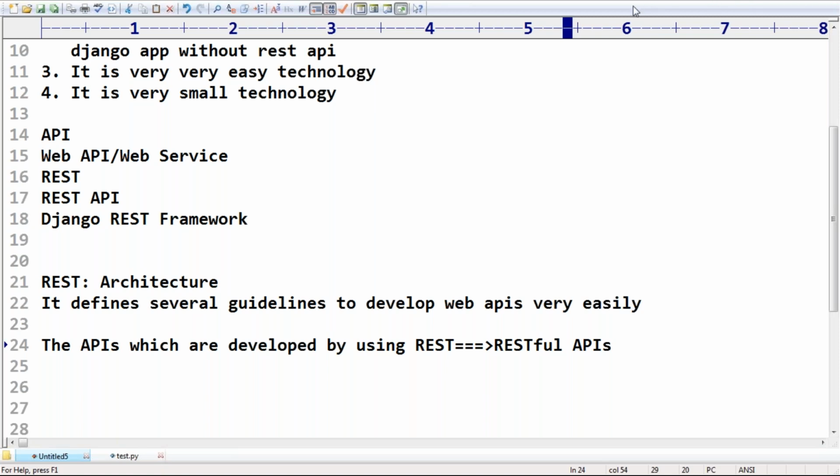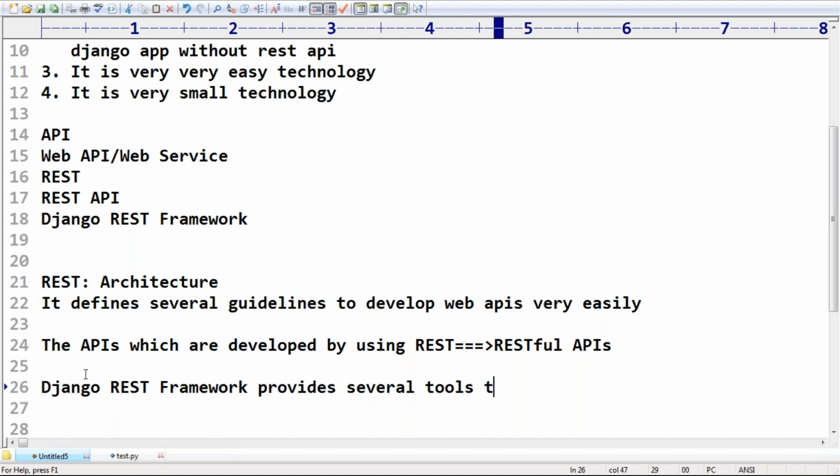To develop RESTful APIs, several tools are required. Who is going to provide those tools, sir? The Django REST framework can provide them. The Django REST framework provides several tools to develop RESTful APIs very easily.